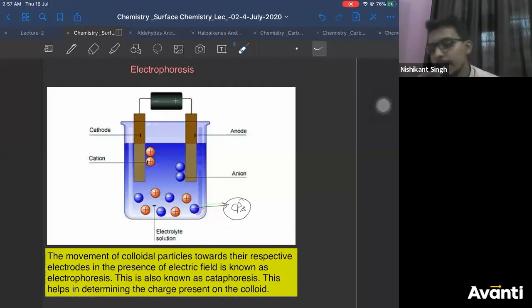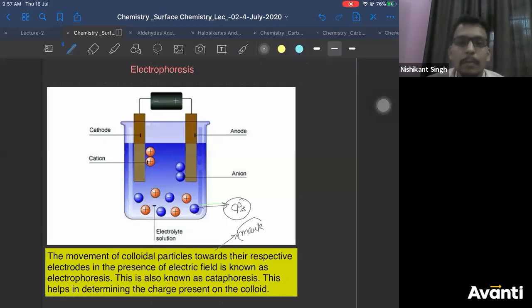This is also one experiment which shows that colloidal particles are charged. When you supplied electricity, some particles moved towards the cathode, indicating they are positively charged, and some moved towards the anode, indicating they are negatively charged. So this also proves colloidal particles have charge. Right? Now, what is the definition? It is also a 1 mark question in your boards.